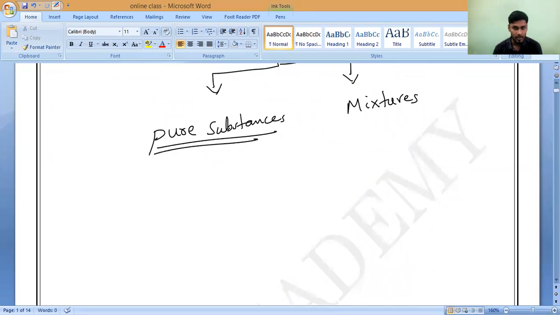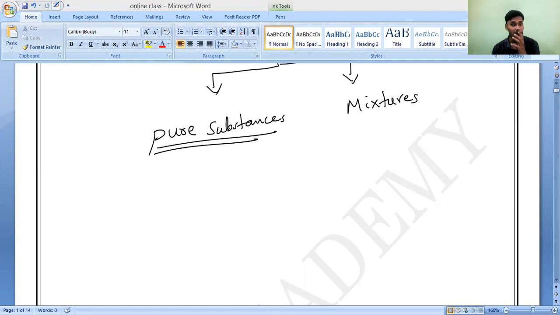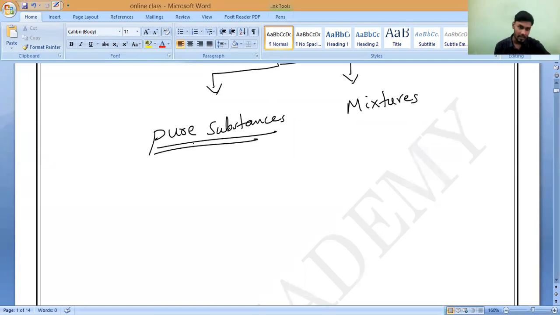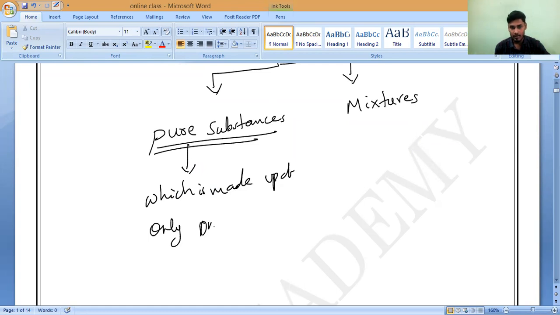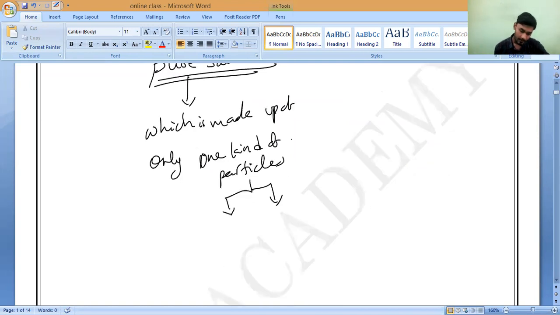In the last class, I taught you what a pure substance is. Can anybody say what a pure substance is? A pure substance is one which is made up of only one kind of particles, correct or not? These particles may be two things: they may be atoms or they may be molecules.